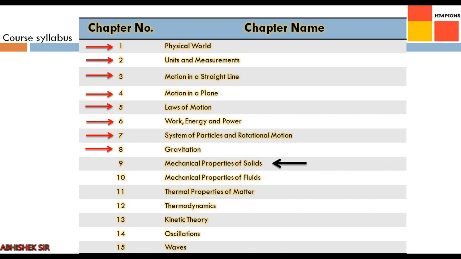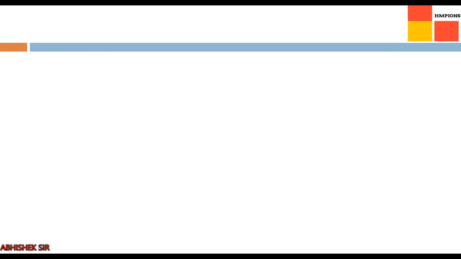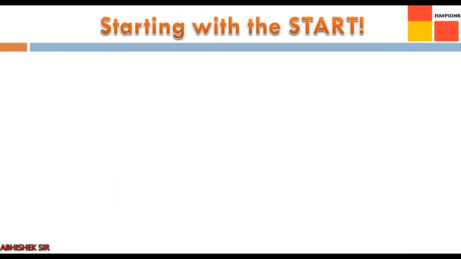Moving on to another set of chapters, that is mechanical properties of solids, fluids, thermal properties of matter, thermodynamics, kinetic theory, oscillations and waves. They are the chapters of part 2 physics. Right? So these 15 chapters are divided into red arrows and black arrows. Red arrows determine part 1 physics and black arrow is part 2 physics. Now, starting with the start, what does that mean?